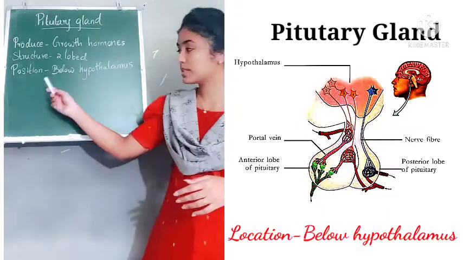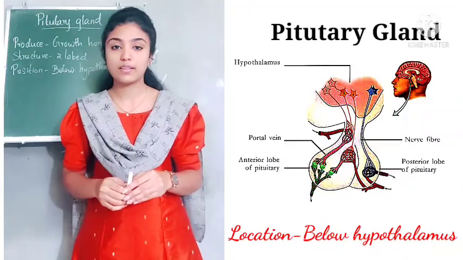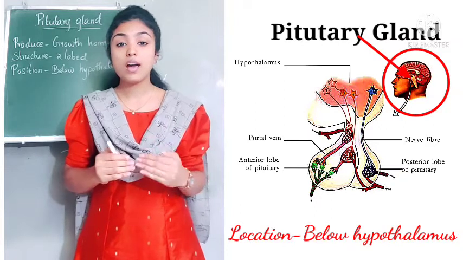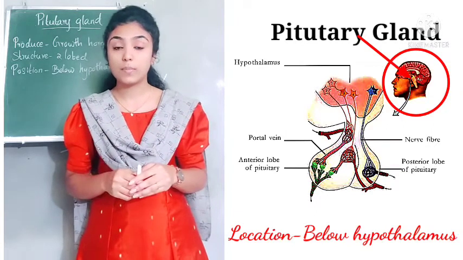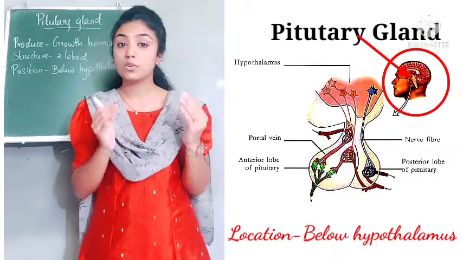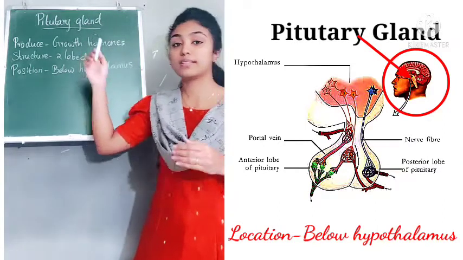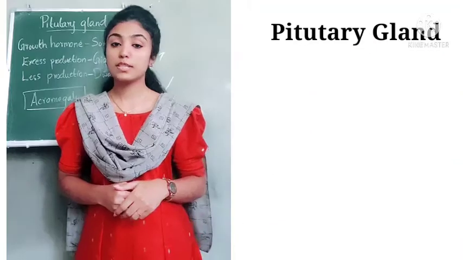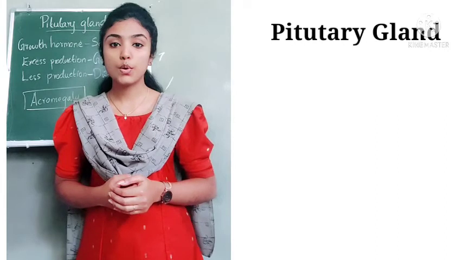Then about the position of the pituitary gland, or where is the location of the pituitary gland? This pituitary gland is located just below the hypothalamus. We already discussed the hypothalamus in the first chapter while learning about the parts of the brain. I hope you are remembering the hypothalamus. So now we understood that the pituitary gland secretes growth hormone.